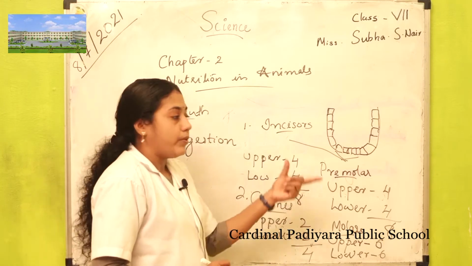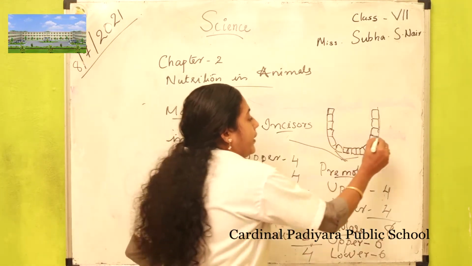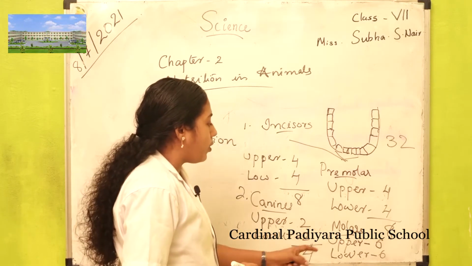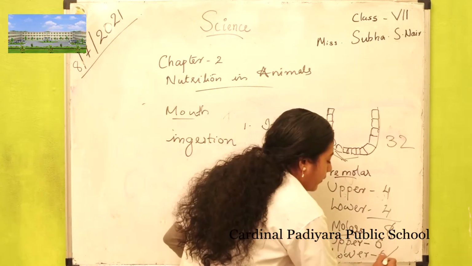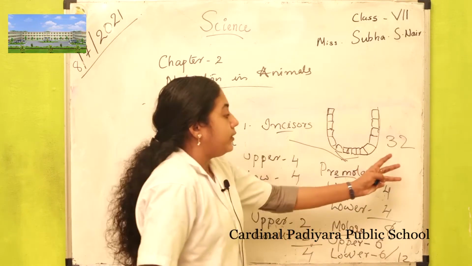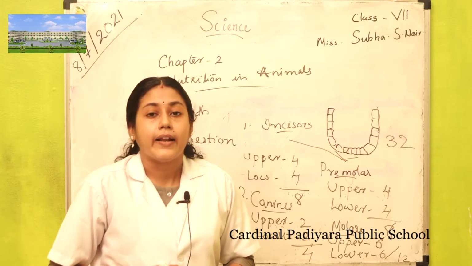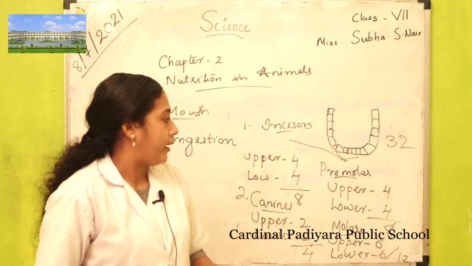So when we count the total number of teeth, we get 32: 8 plus 4 plus 8 plus 12. Thus we get 32. So the number of teeth present in an adult is 32.